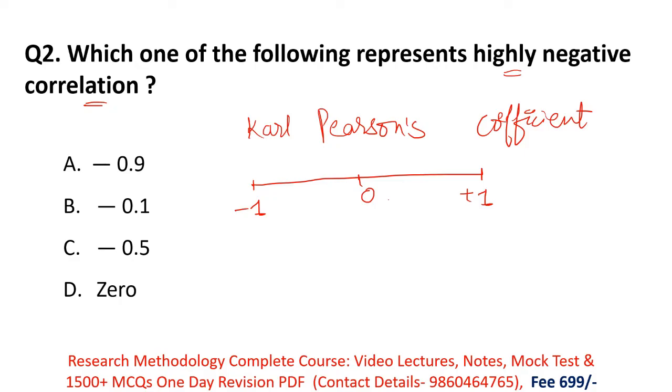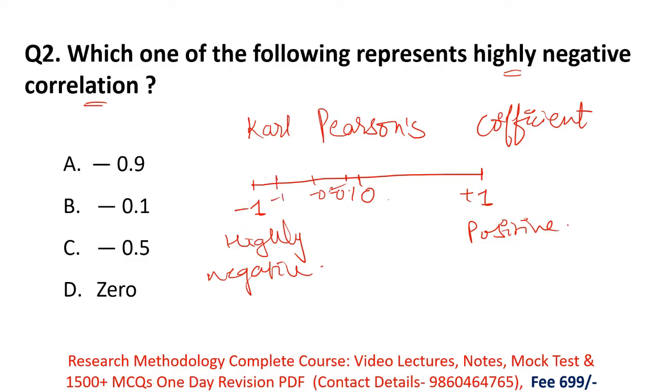-1 means there is a highly or perfectly negative correlation between the variables. +1 means there is a highly or perfectly positive correlation between the variables. So on this measuring scale, after 0, what will come? -0.1, -0.2, -0.3, -0.4, -0.5, -0.6, -0.7, -0.8 and -0.9.